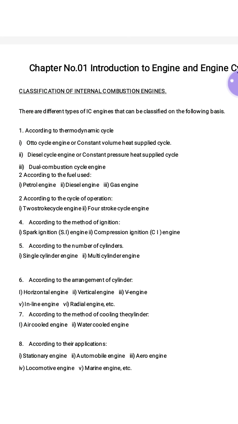Depending upon this, engines are classified into two types: single cylinder engine and multi-cylinder engine. As the name indicates, if there is only one cylinder in the engine, then it is called a single cylinder engine. And the second one is the multi-cylinder engine. If the cylinders are more than one, that may be 2, 3, 4, depending upon the application or the power required, that type of engine is called a multi-cylinder engine.